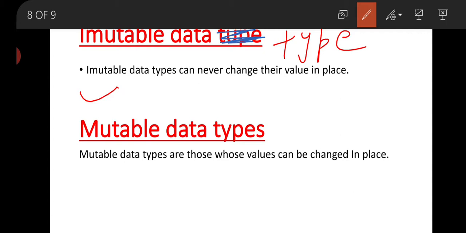Immutable data types can never change their value in place, but mutable data types are those whose value can be changed in place. Now the concept of immutable and mutable is going to be clear with the help of our practical session. In our next video we will see how immutable and mutable data types work in the Python programming language.